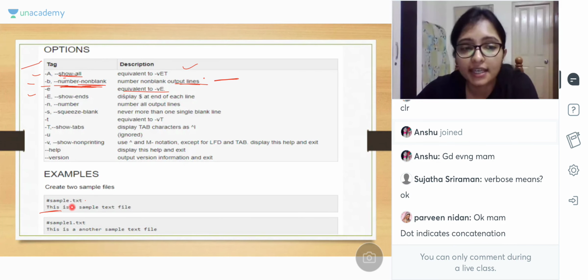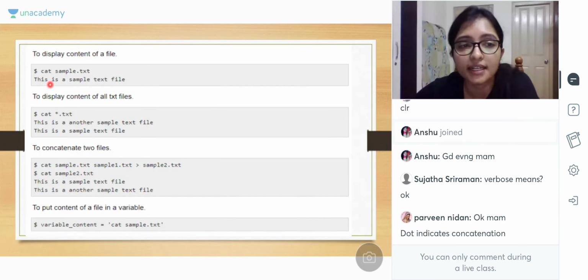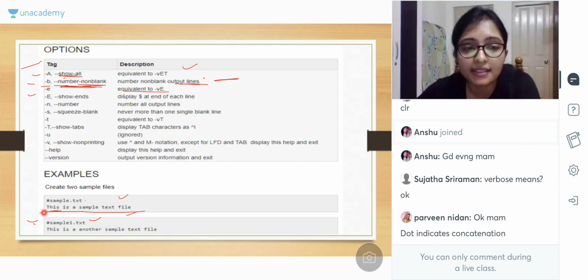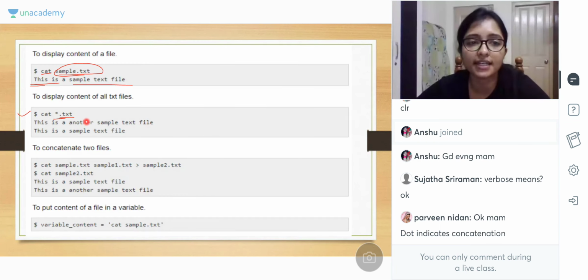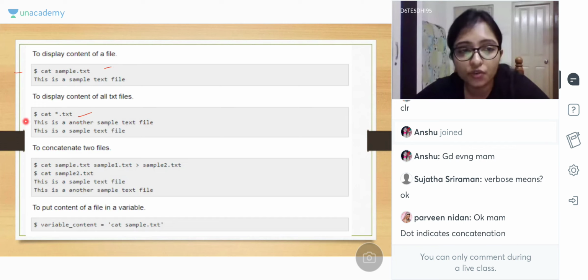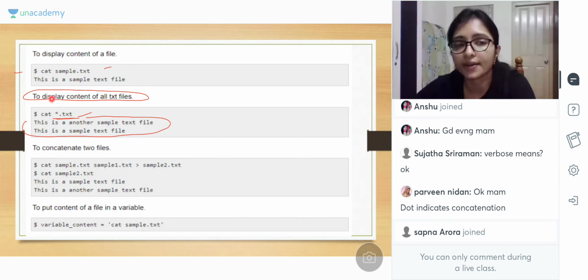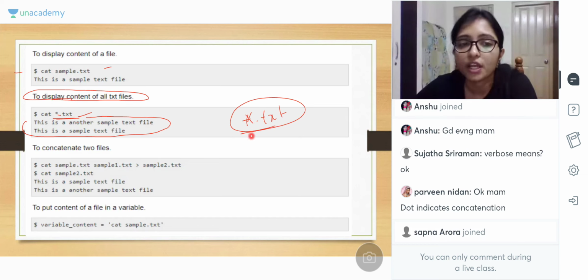Now see here: simple.txt is a simple text file, and there are two text files. How are we concatenating? cat simple.txt shows the content of this simple text file. Now cat *.txt, here see that this is another simple text file. So this is one simple text file and this is another simple text file. cat *.txt means it is showing all, displaying the content of all the text files.